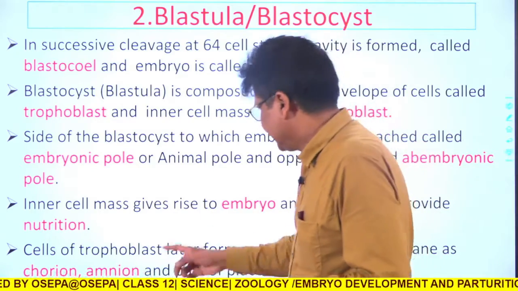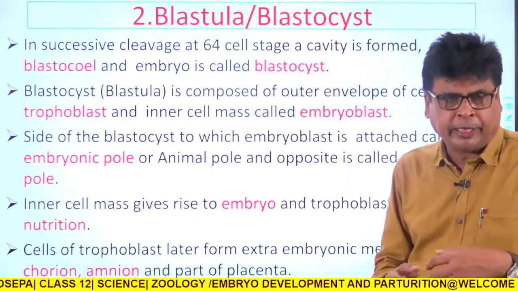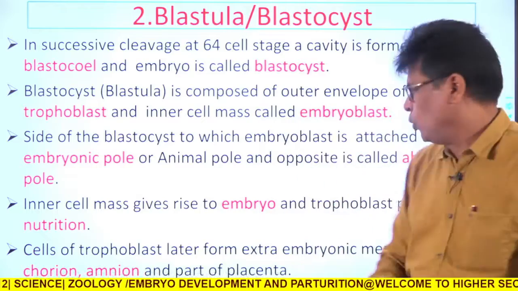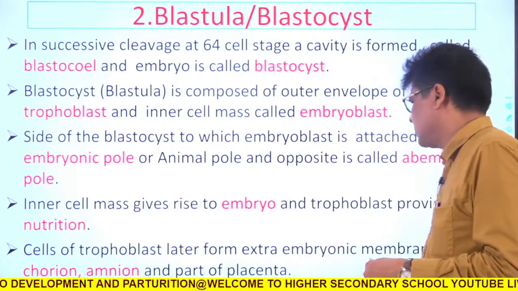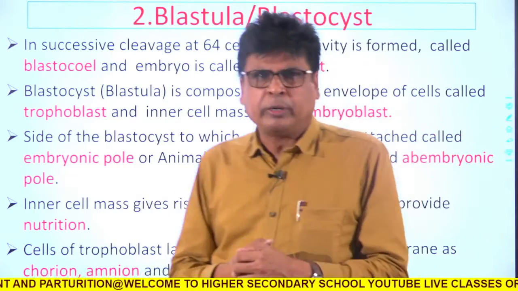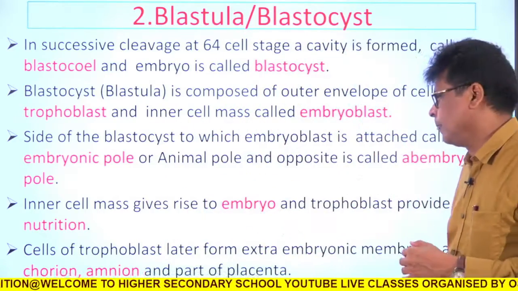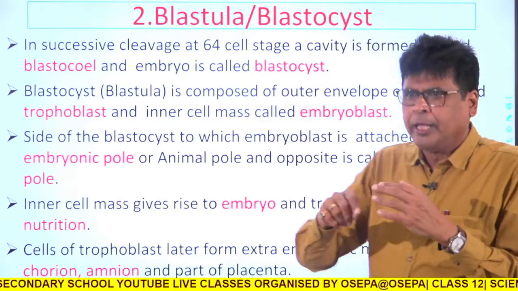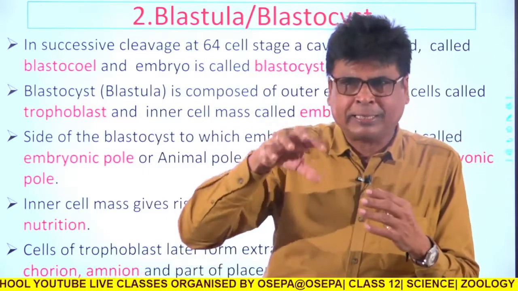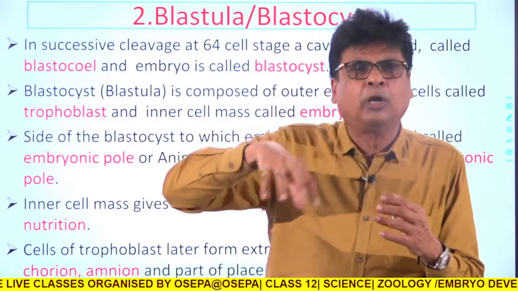Now the cells of the trophoblast gradually differentiate into different types of membranes. These membranes are the chorion membrane and the amnion membrane. We shall study them later. That means the cells of the trophoblast later form extra-embryonic membranes, which are present along with the embryo.